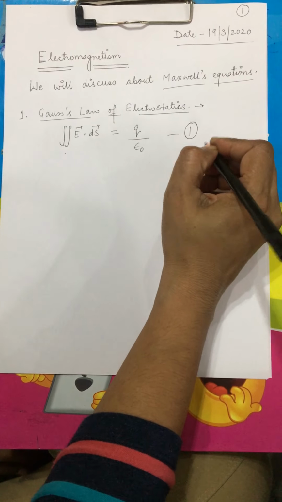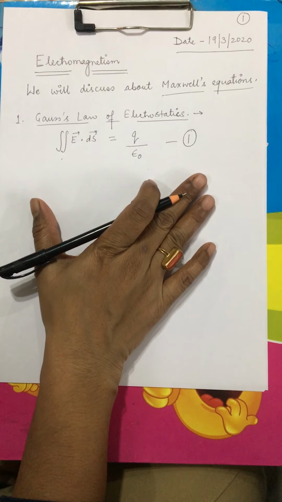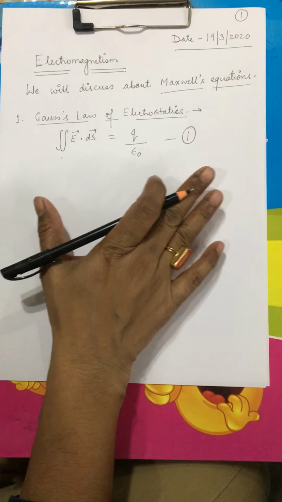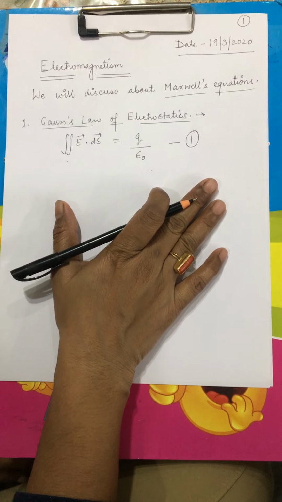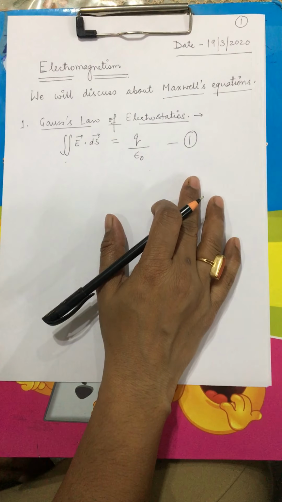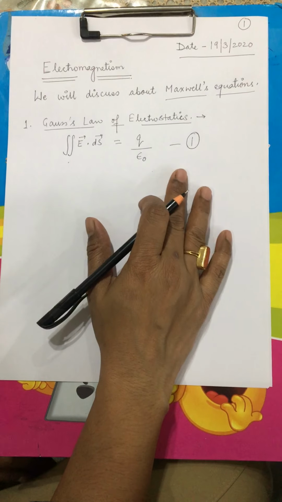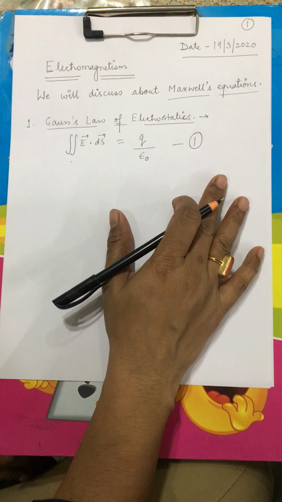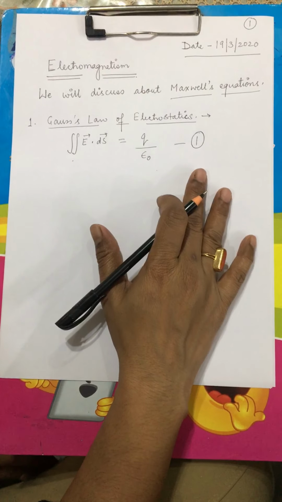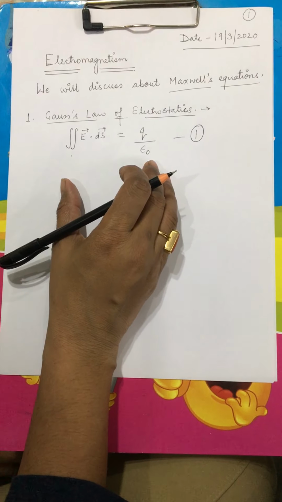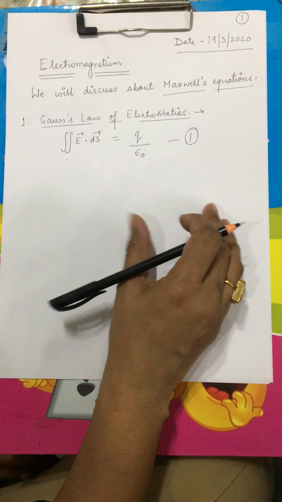Now what Maxwell did was, Maxwell modified it and gave it a new look with the help of the differential operator delta, which we discussed yesterday. So let's see how Maxwell converted this equation into a new form.